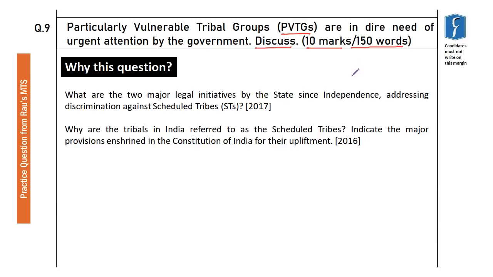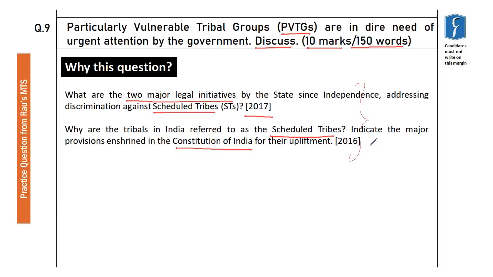Reason number 1, UPSC has been touching upon vulnerable section, especially scheduled tribes in the mains exam. This question of 2017 was, what are 2 major legal initiatives by the state since independence addressing discrimination against scheduled tribes? In 2016, UPSC has asked this question, why are the tribes in India referred to as scheduled tribes? Indicate the major provision enshrined in the Constitution of India for their upliftment.